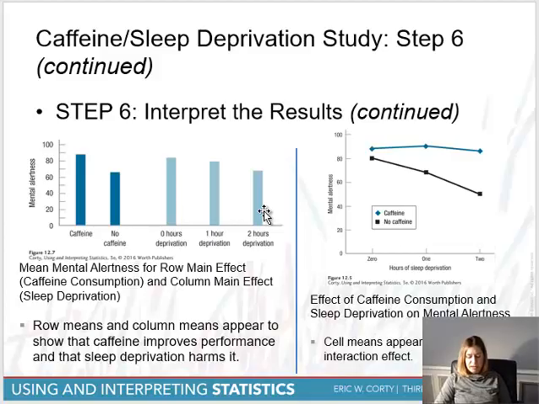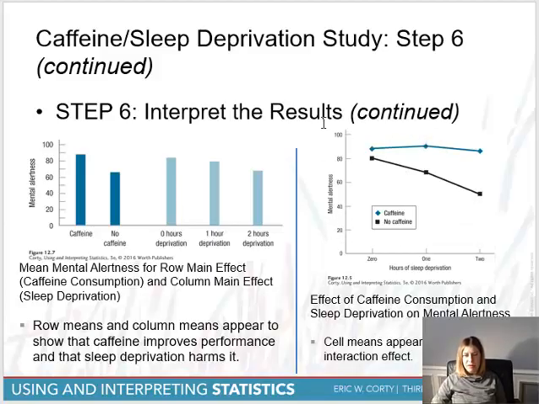But since we're doing this study in one fell swoop, we're manipulating these independent variables simultaneously, we can put these all in one figure right here. And what we see is that we have deprivation right here, and then we have caffeine and no caffeine.